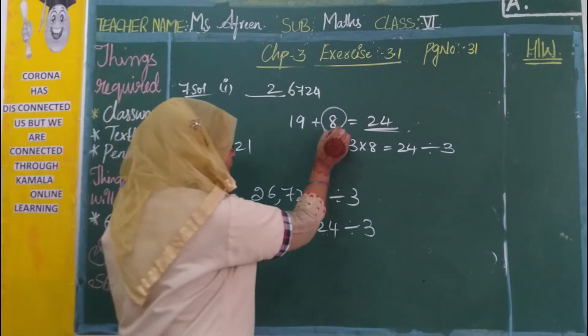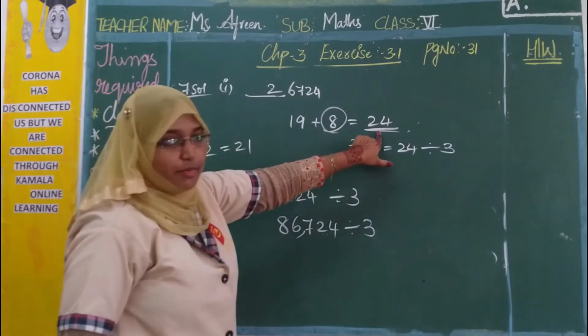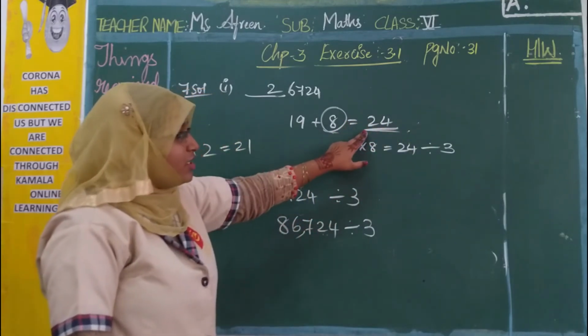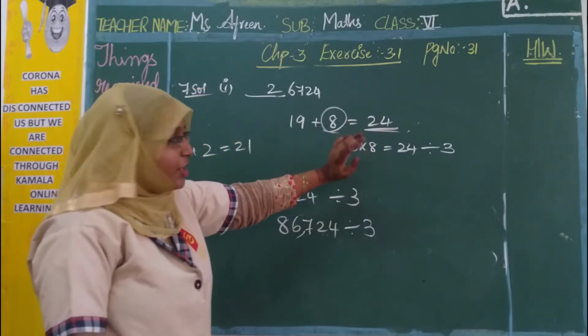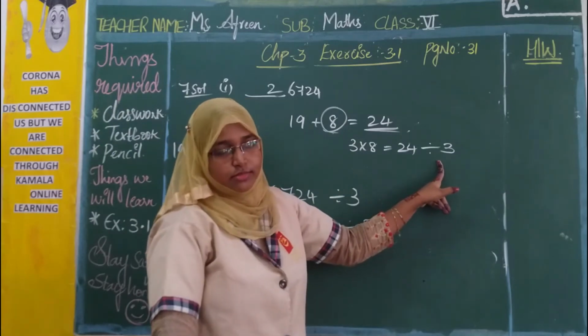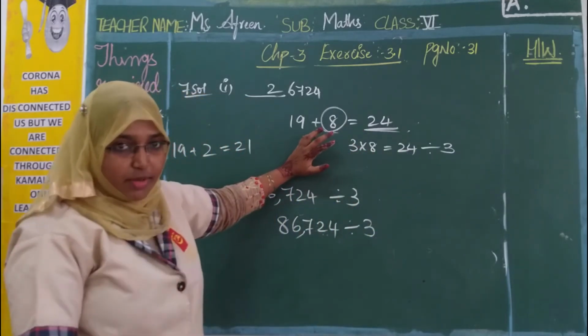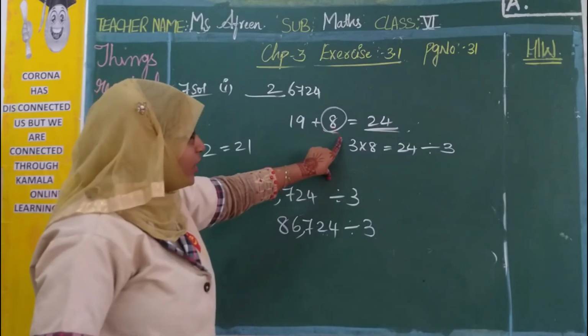Now if you add here 9, it becomes 28. But 28 will not go in the 3 table. That is, 28 is not divisible by 3. We need to know the 3 table first. Yes. Now what number are we adding? We were only told to add, not to subtract. We are not going to subtract. We are going to only add.